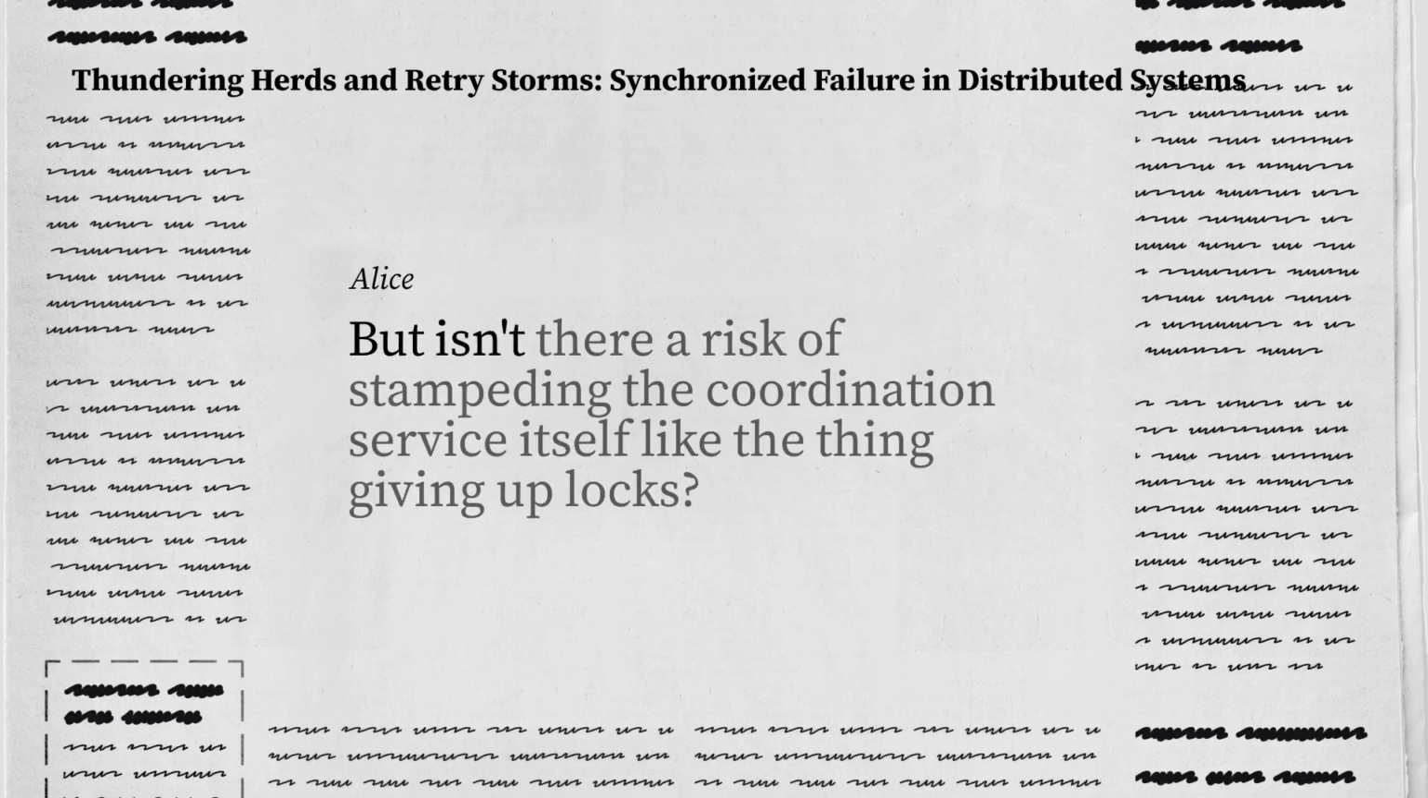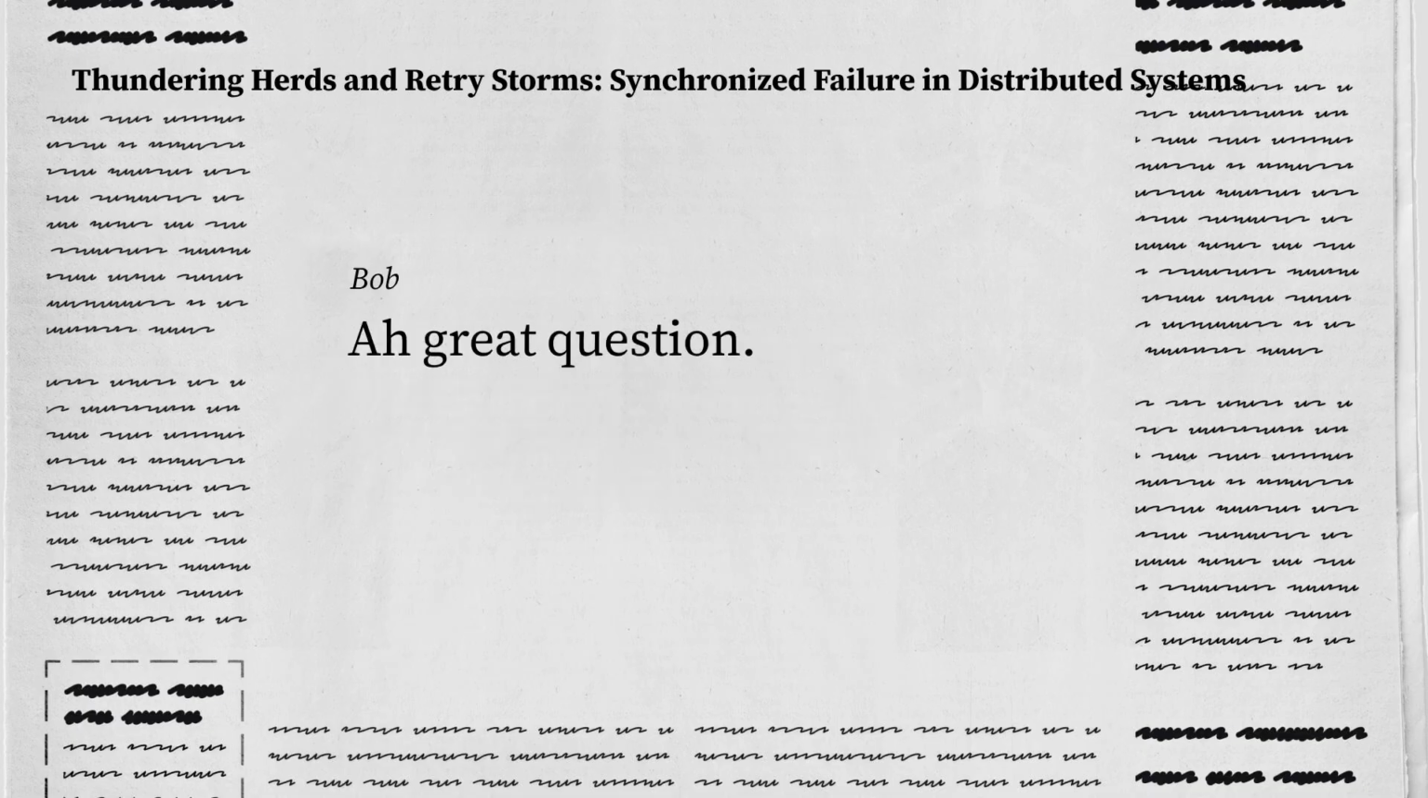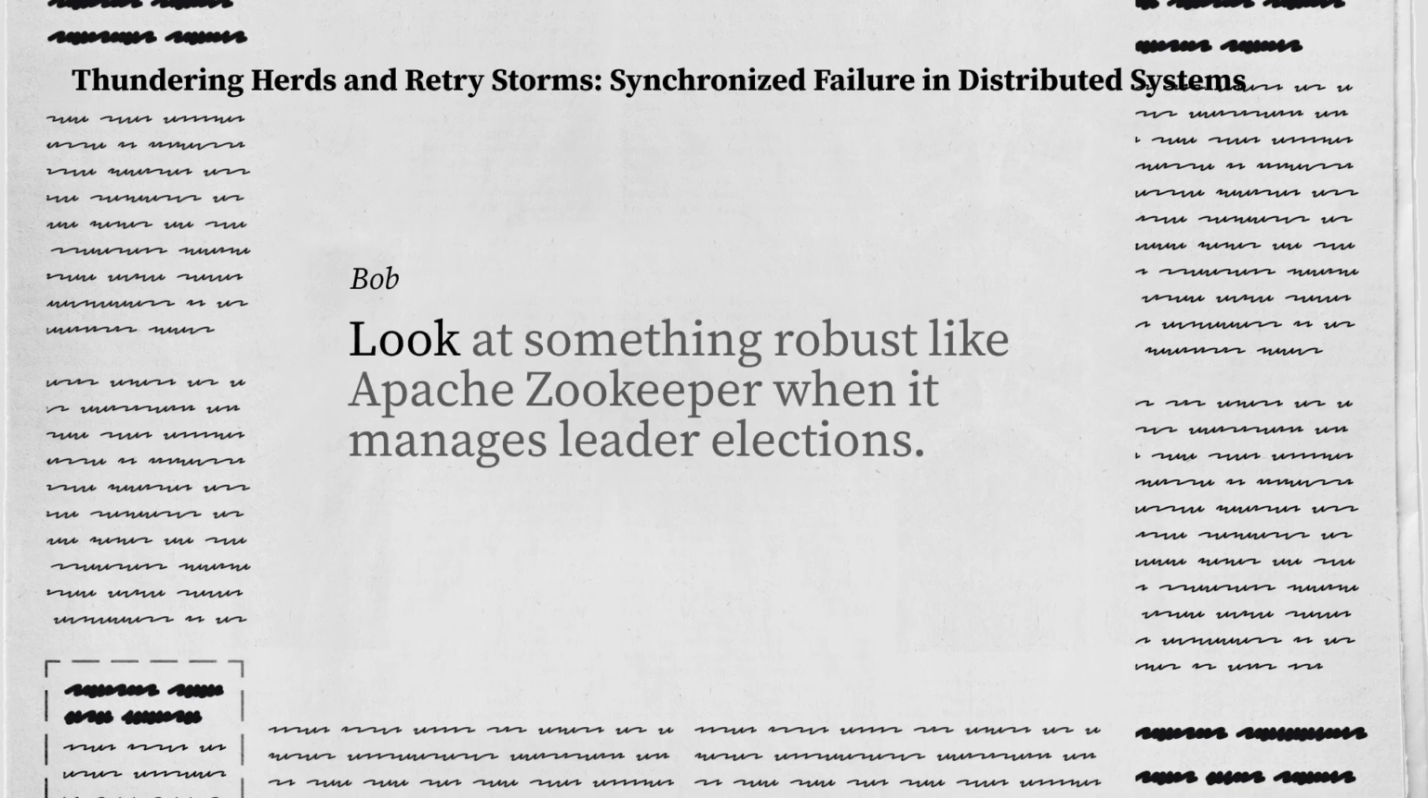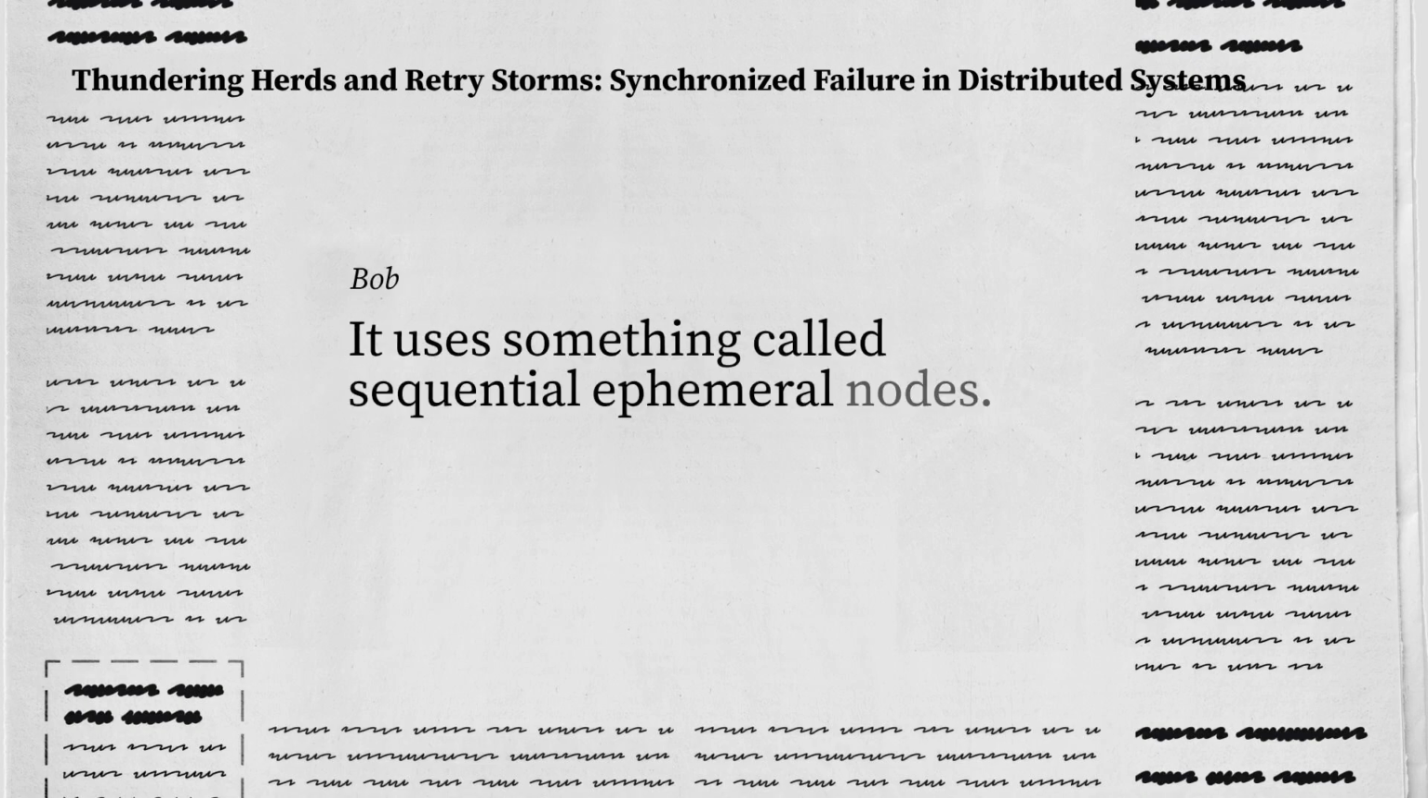But isn't there a risk of stampeding the coordination service itself? Like the thing giving out the locks? Great question. Yes, and good systems plan for that. Look at something robust like Apache Zookeeper when it manages leader elections. How does it avoid that? It uses something called sequential ephemeral nodes.